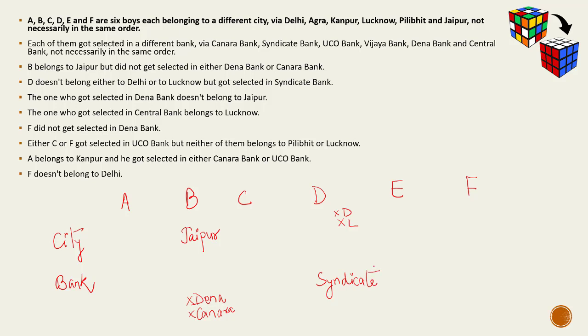The one who got selected in Dena Bank doesn't belong to Jaipur. That's already been plotted here. The one who got selected in Central Bank belongs to Lucknow. Now, this is a kind of useful data. All I know is that Central Bank and Lucknow will go to one person only, but I really don't know as of now to whom this has to be allotted. अभी हमें नहीं पता कि ये दोनों का कॉम्बिनेशन हमें किसको अलॉट करना है. सो हम इसको साइड में रख लेते हैं कि सेंट्रल बैंक और लखनऊ साथ में जाएंगे.